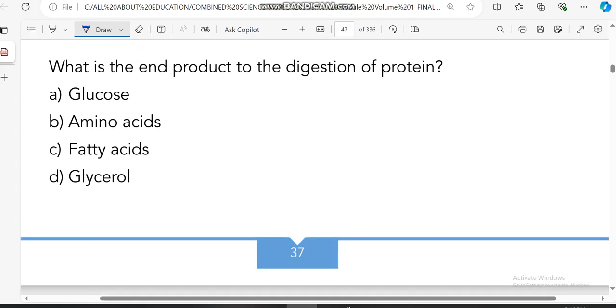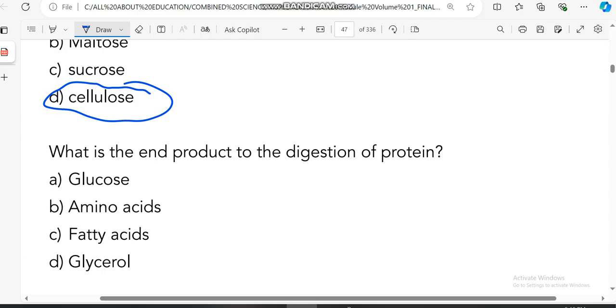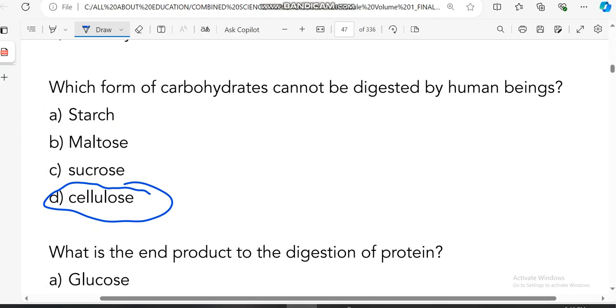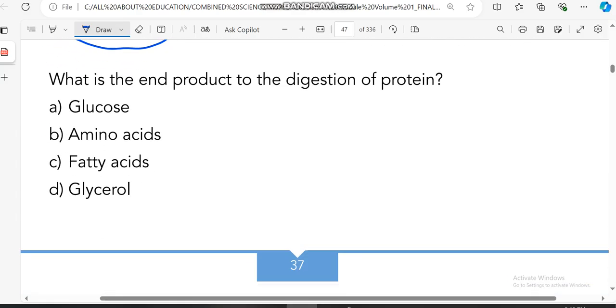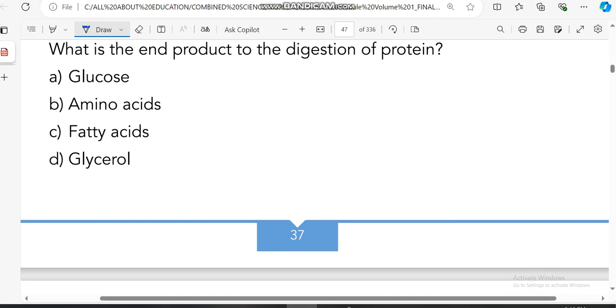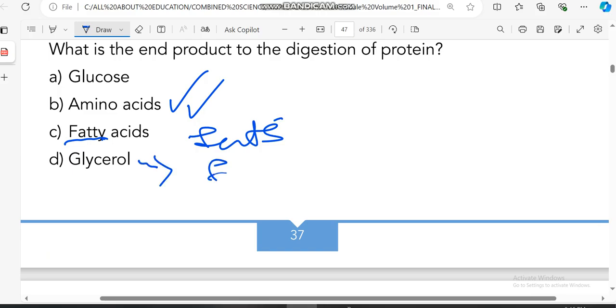Which form of carbohydrates cannot be digested by human beings? It's cellulose. What is the end product of the digestion of protein? Amino acids, that's true. You need to know what fatty acids are: fats break down into fatty acids and glycerol.